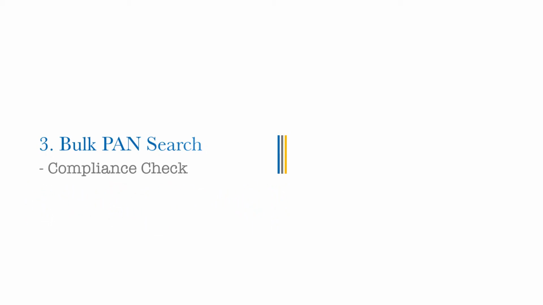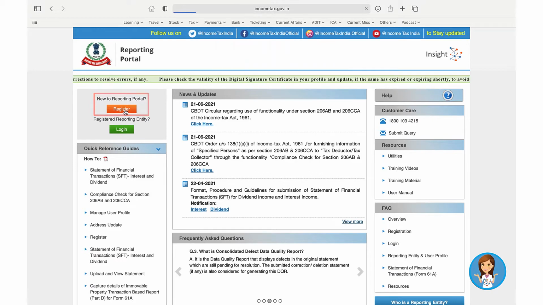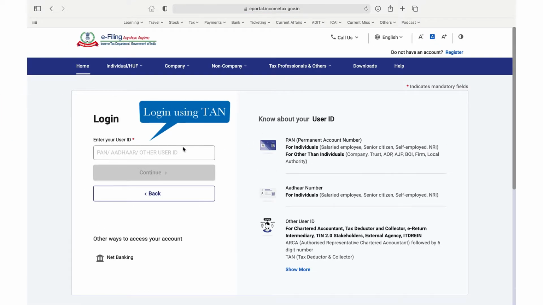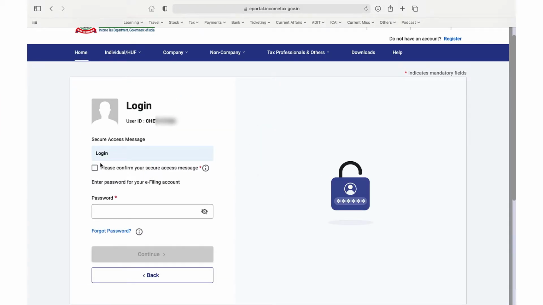So we'll first start with registering for this particular service. We'll have to log in to report.insight.gov.in and click register. It will take us to the income tax portal. In the income tax portal, we'll have to log in with our tax deduction or tax collection account number. If not, we'll have to register as a tax deductor or a collector. Once we register, we'll have to log in with our tax deduction and collection details.